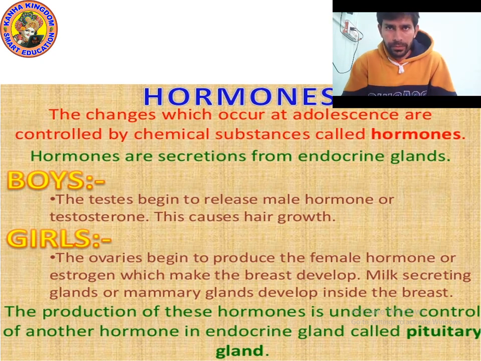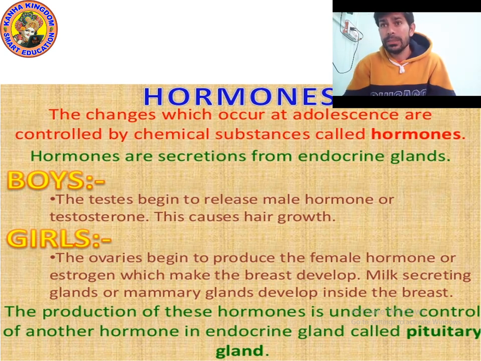And for your information, let me tell you one thing. These hormones, testosterone, estrogen and progesterone, are controlled by a gland called the pituitary gland. What is the spelling of pituitary?